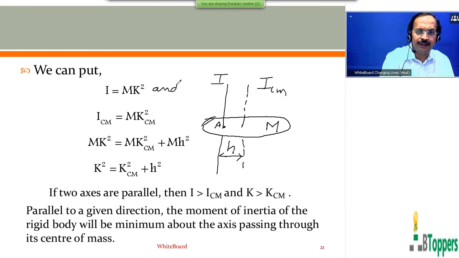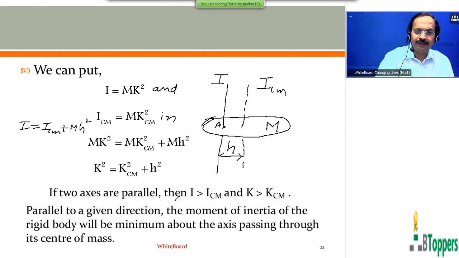Put I equal to mk square and ICM equal to mkcm square in this equation, I equal to ICM plus Mh square. So on the left hand side, you substitute I equal to mk square, and on the right hand side ICM equal to mkcm square. Dividing this equation, you get k square equal to kcm square plus h square.